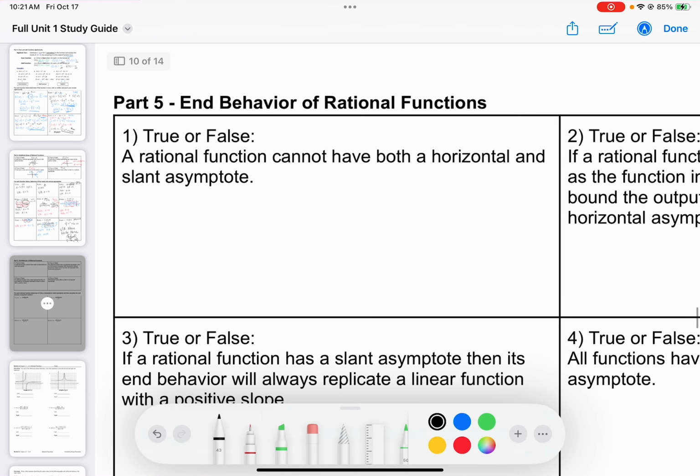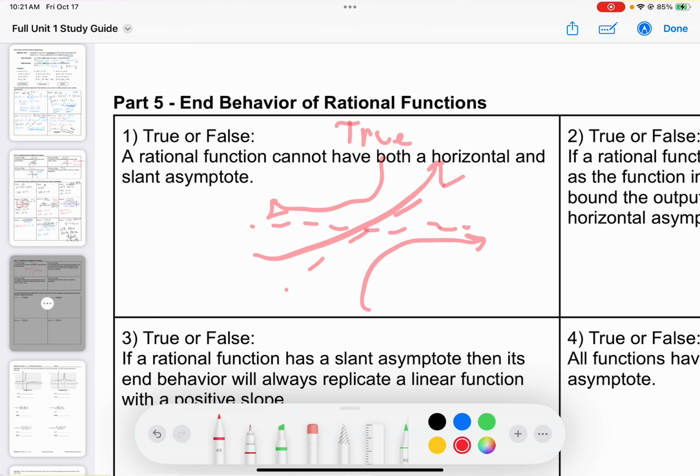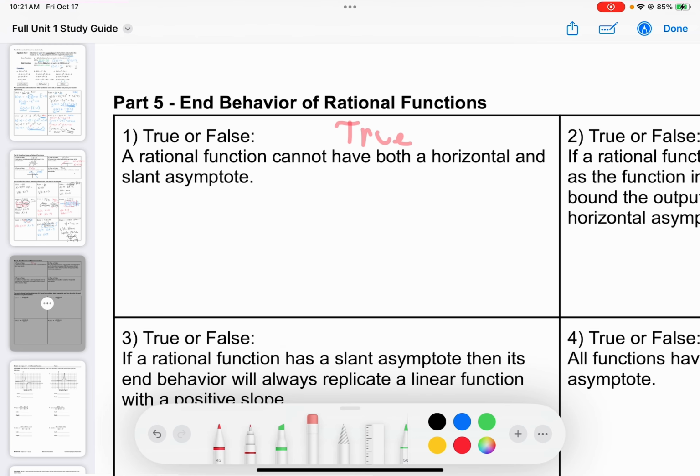All right, true or false? A rational function cannot have both a horizontal and a slant asymptote. That is true. We can only have one or the other because a function cannot be going like this if it's somehow also going like this. All right, so we need to have one or the other. That is true.